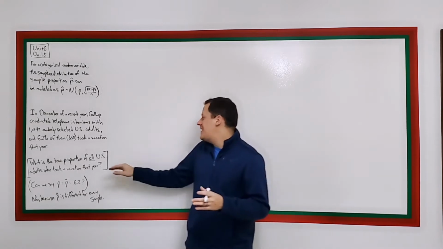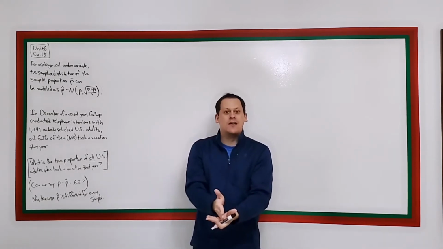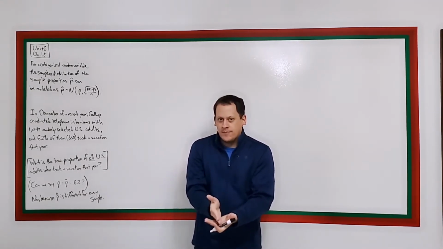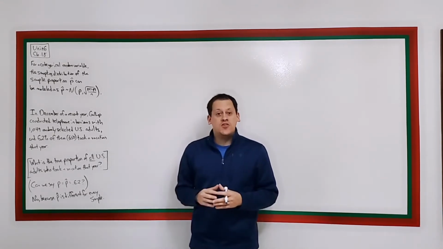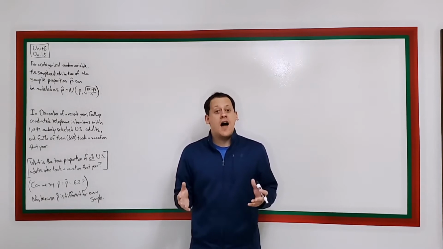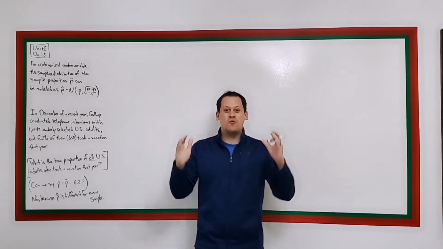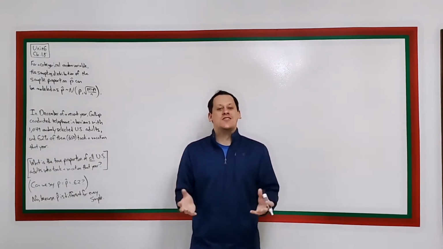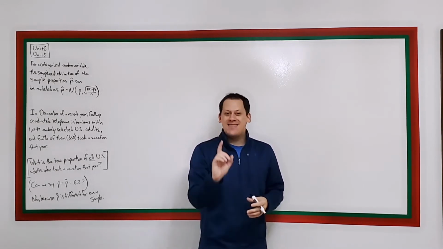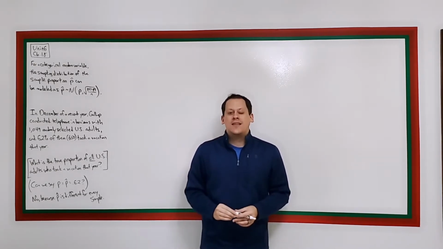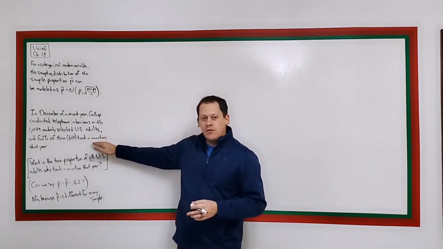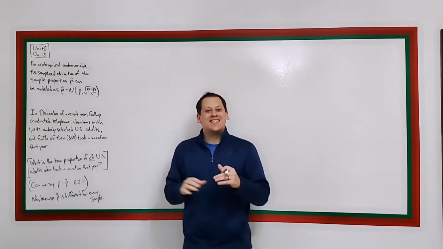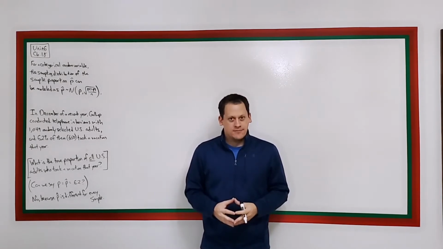So we're not going to be able to say P is this number, because all we did was take a sample. But we are going to be able to say, based on the sample we took, we can be fairly confident that P is somewhere in this range, somewhere in this interval of values. And that's a lot of what the next few lectures is going to be about. Taking information from a sample and being able to use that to say something about the population.